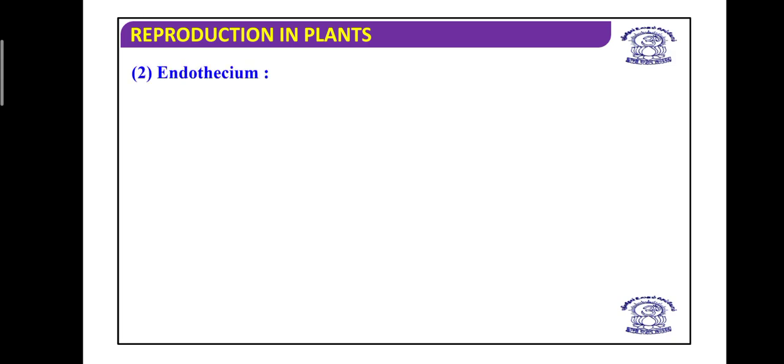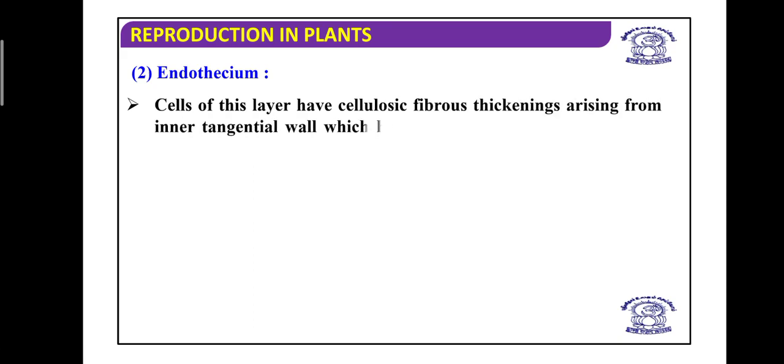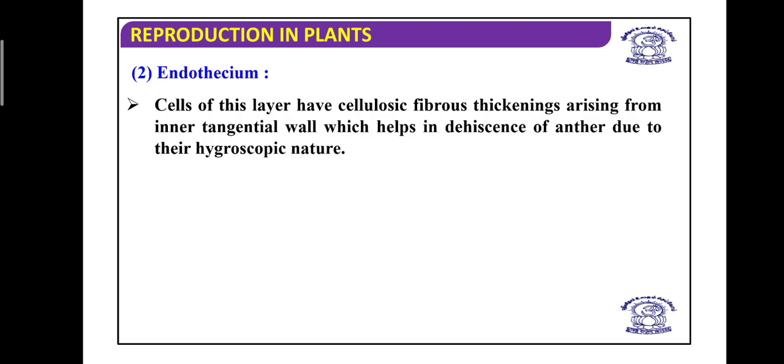Next we talk about the endothecium. Dear students, endothecium is the second layer, inner to the epidermis. The cells of this layer have cellulosic fibrous thickening, which helps in dehiscence of the anther due to its hygroscopic nature.